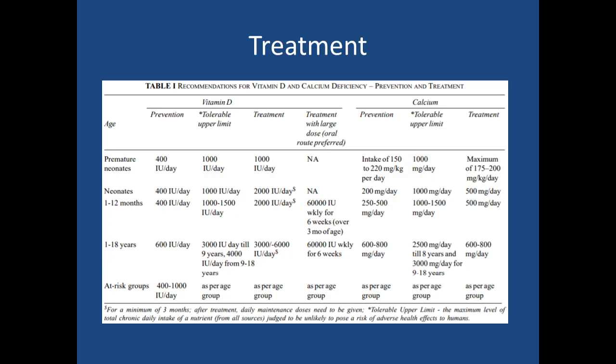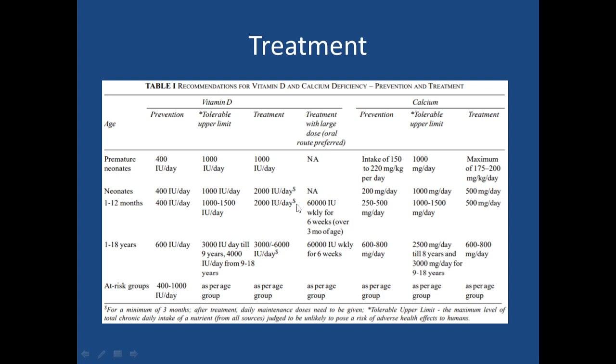Now treatment of nutritional vitamin D deficiency. Here are the recommendations by the Indian Academy of Pediatrics for normal supplementation as well as treatment of vitamin D deficiency. In premature neonates and infants up to 1 year of age, the recommended daily allowance is 400 international unit per day, but for treatment it is 1000 and 2000 international unit, 1000 for preterm, 2000 for term, up to 1 year of age. And we have to give it for a minimum of 3 months.